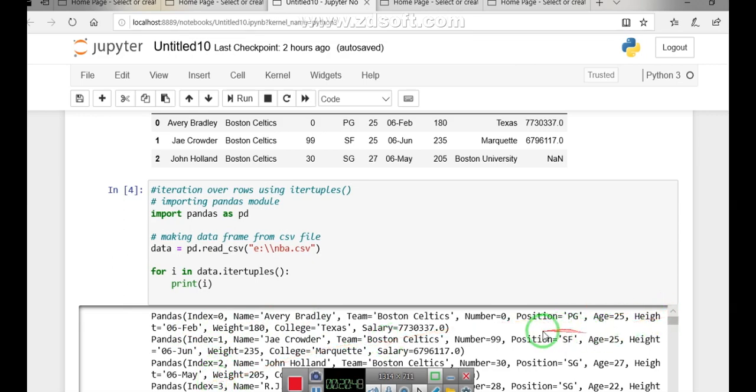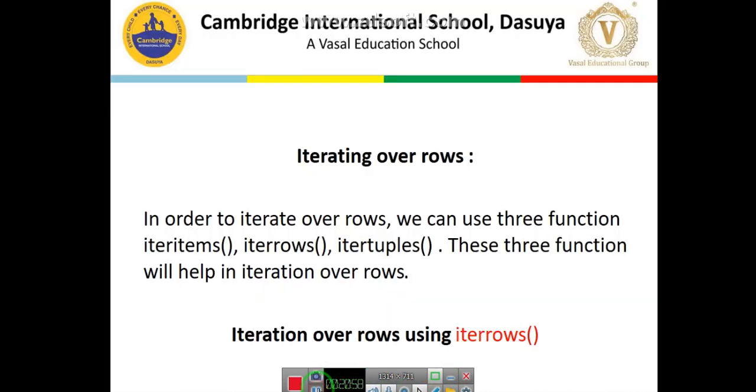So this is all about how I am going to access all my elements in a data frame using row wise operation. Here students, we have today covered three major functions: iteritems, that picks up a particular item, then iterrows and itertuples. So you can easily find out their differences, very small differences are there. Clear? So you need to know what a dictionary is, what an item list is. So the basic knowledge is very important.